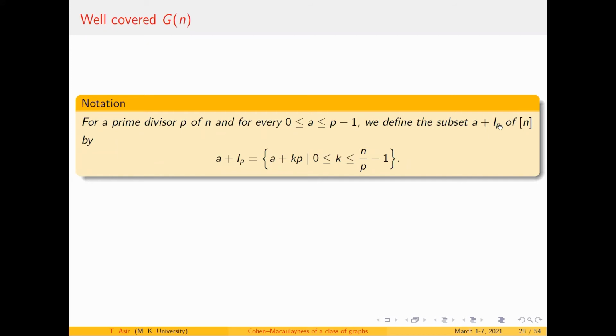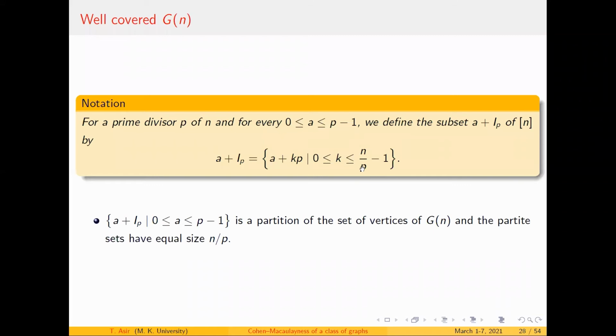Then we define A plus IP as the set of all A plus KP, where K lies between 0 and n by P minus 1. From this, clearly, this gives a partition of the vertex set of G of n, and each partition set has exactly cardinality n by P, which means I have P partitions.